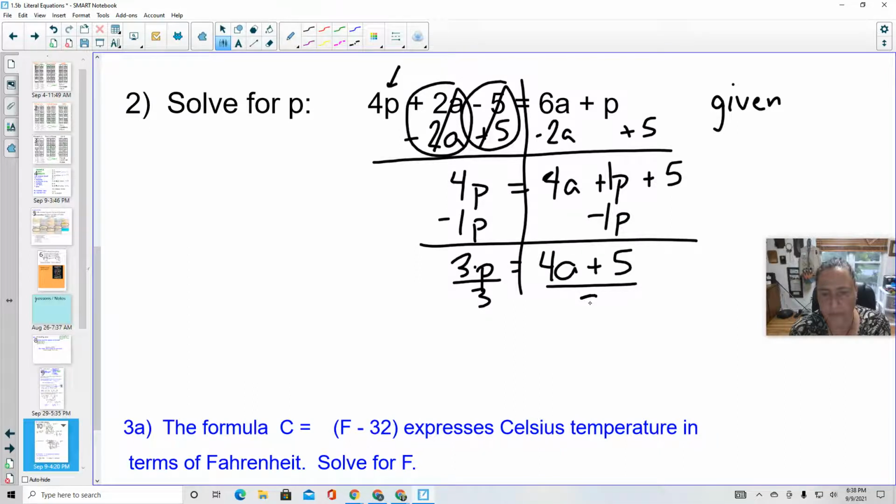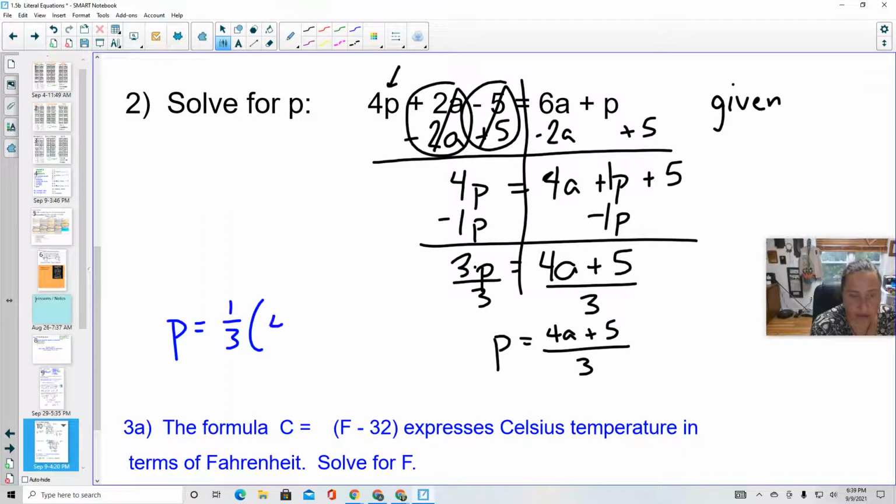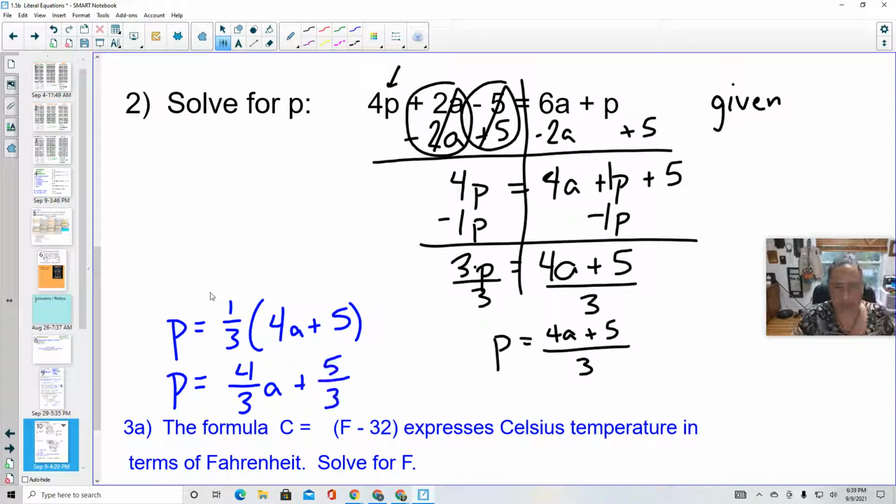I like that the constant is last over 3. Now I could still mess with this, right? I could recognize that that's a fraction. So this would say p is equal to 1/3 times all of 4a plus 5. Or I could actually split it and say p is equal to, so I'm pretty much distributing, 4/3 a plus 5 over 3. So if that's making sense, that's awesome. But in the meantime, this is a perfectly suitable answer.